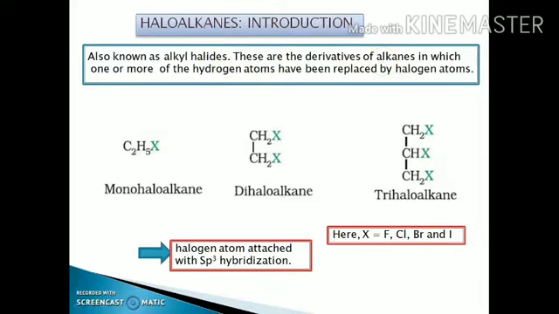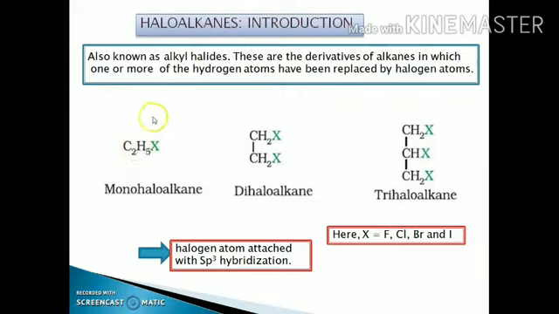Alkanes are the simplest hydrocarbons, having the carbon-carbon single bond. You replace one of the hydrogen atoms with the halogen group. That becomes the haloalkanes. This C2H5 group is known as the ethyl group, or simply we can say that this is the alkyl group.